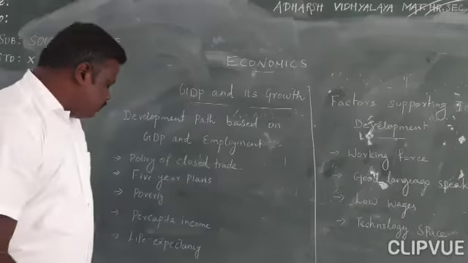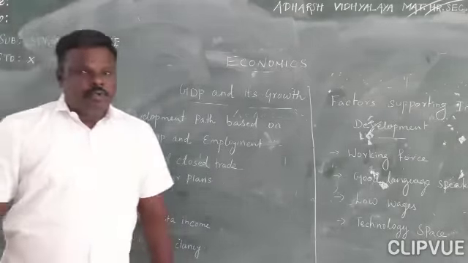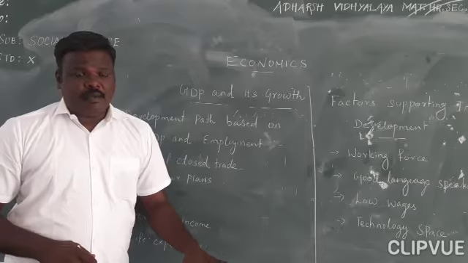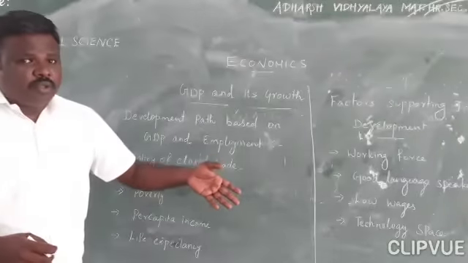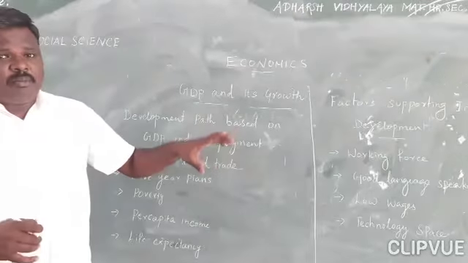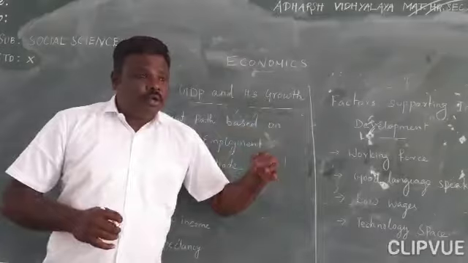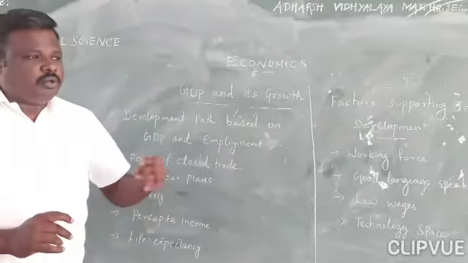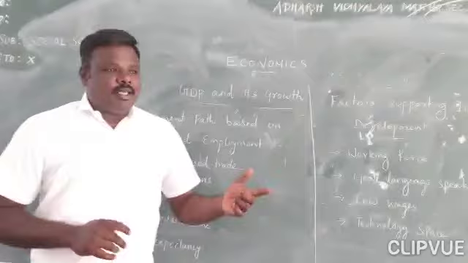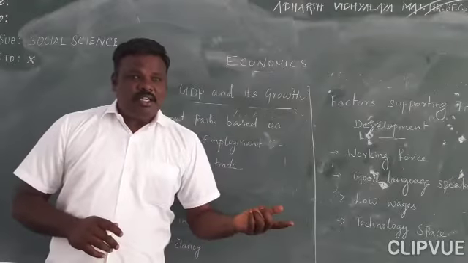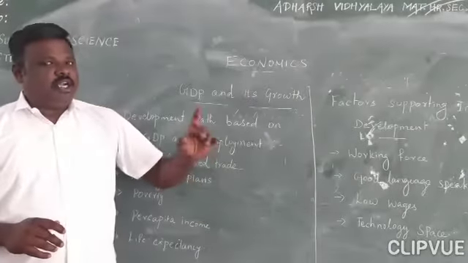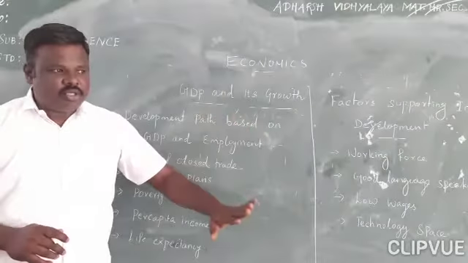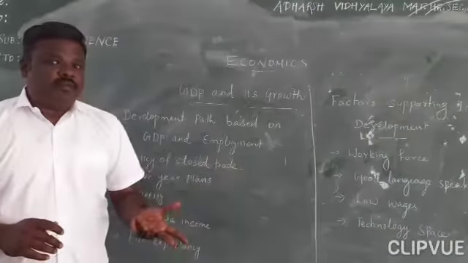Okay, and next you see per capita income. At the beginning of the class we saw what per capita income is. We have a formula also: the total income of the nation divided by the total population. That's the per capita income. Using the per capita income, we can easily identify the country's level, whether the country is a developed country, a developing country, or a poor country.